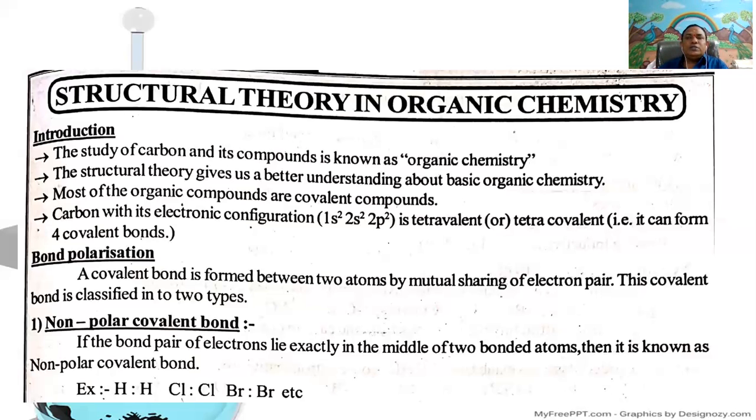Third is the formation of multiple bonds. Carbon has a tendency to form single, double, and triple bonds between carbon atoms. Carbon can form a single bond with carbon, resulting in the formation of alkanes. Carbon can also form a double bond, a multiple bond. Among the double bond, one is a sigma bond and the other is a pi bond, resulting in the formation of alkenes. Carbon can form a triple bond between carbon atoms. Among this triple bond, one is a sigma bond and the other two are pi bonds.